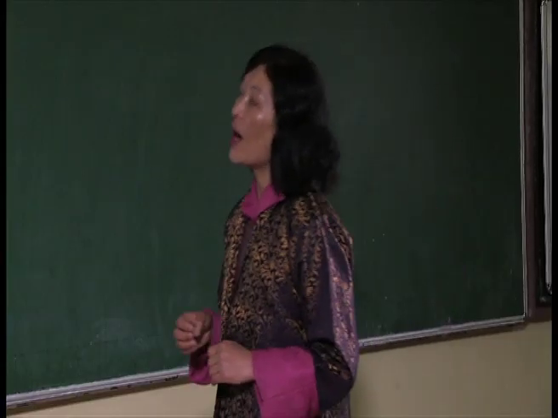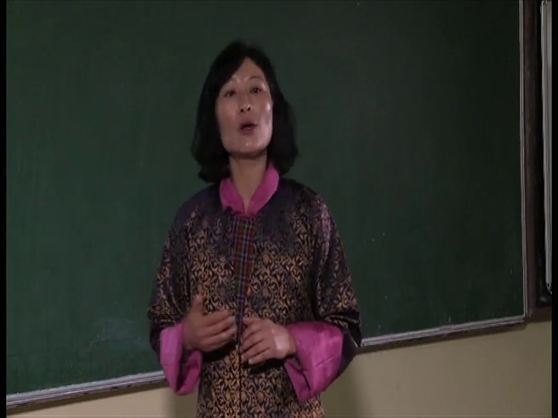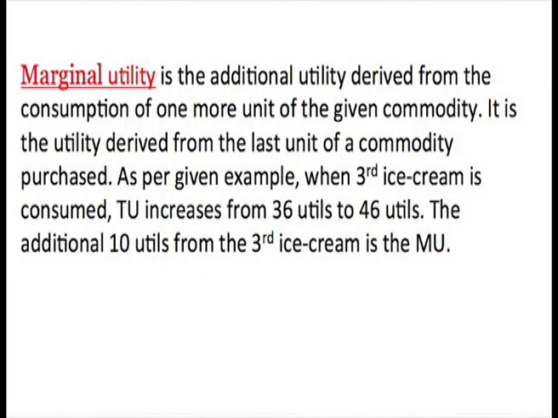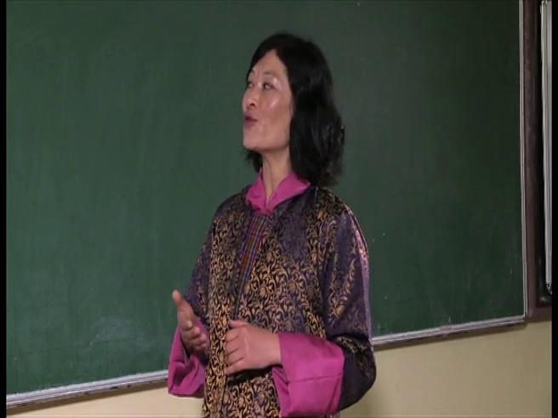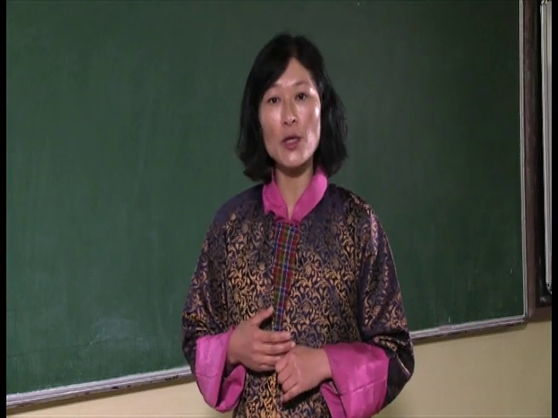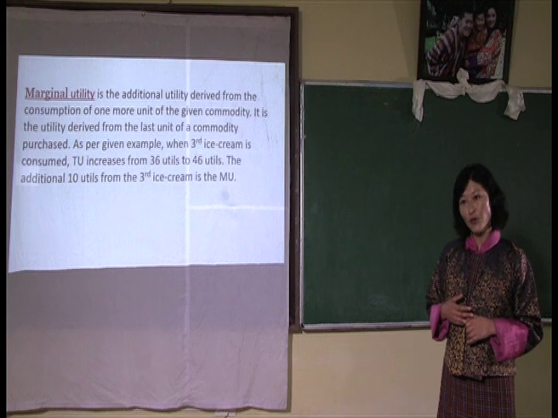Next, we have the marginal utility. Marginal utility refers to the extra or additional satisfaction that the consumer gets by consuming the extra unit of a commodity. In the previous example, where we talked about the ice cream, for the first scoop of ice cream that the consumer consumed, at that point there is no marginal utility because there is no extra unit of commodity consumed.